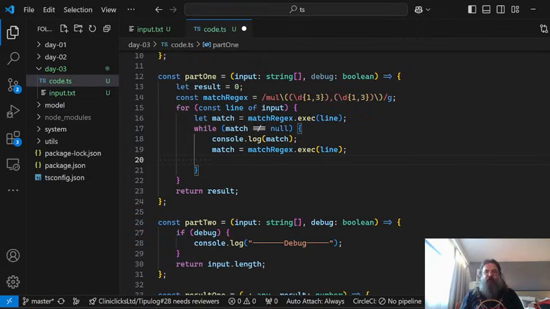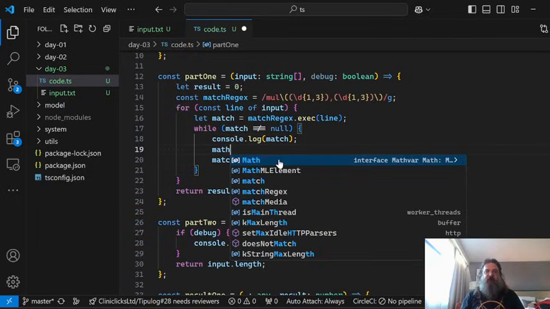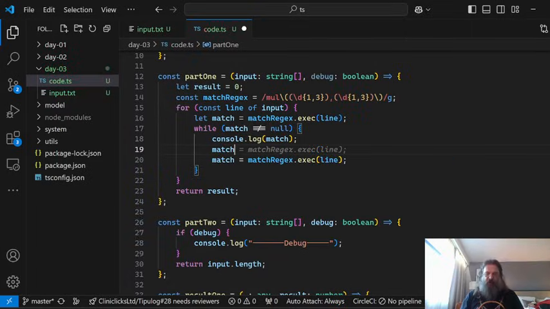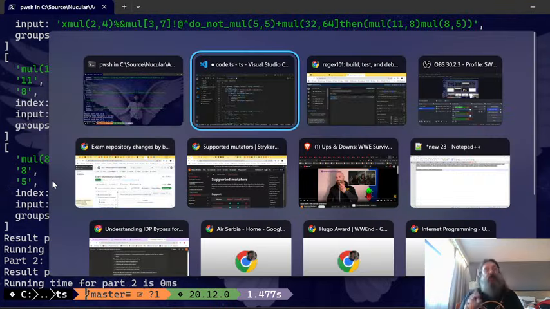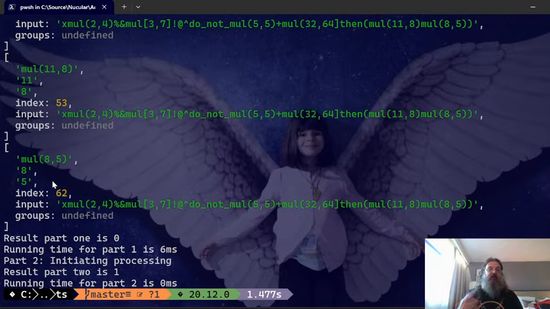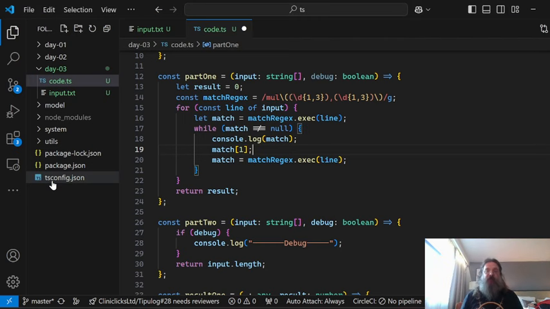So now we can basically just, this will be the last line, and the match of 1. Yeah, the match of 0 is the actual full match, which we don't need. The match of 1 is the first group extracted, match of 2 is the second group extracted.